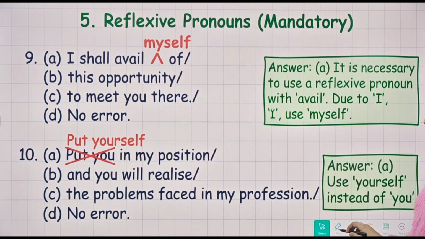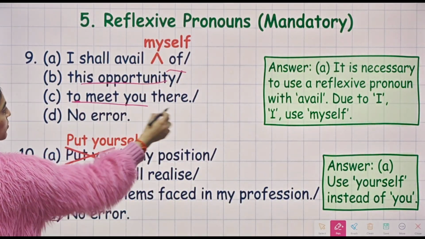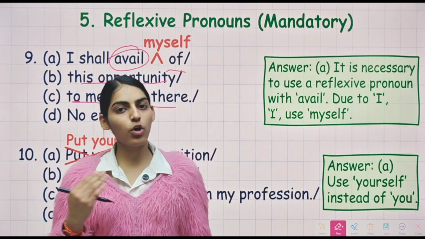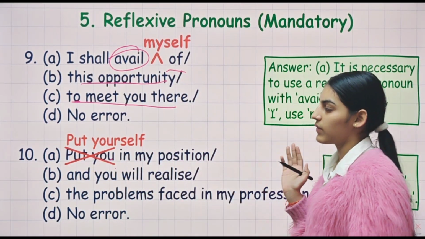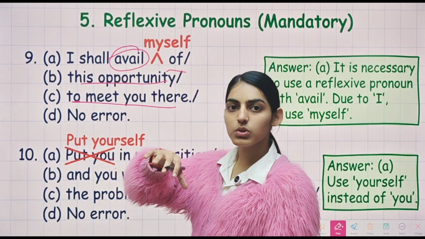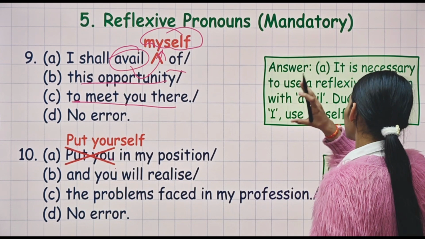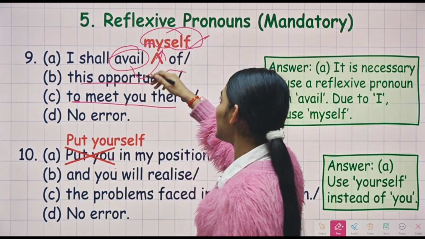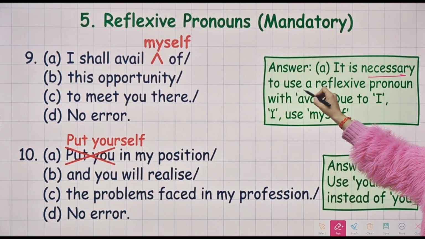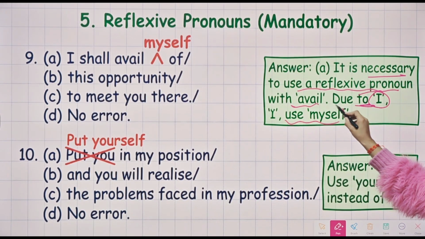Now moving on to the ninth question that we have. I shall avail of this opportunity to meet you there. So here, along with the word avail, there are some more words like avail. I told you when I was teaching you the rules of pronouns in those videos, you can see all of those words. And with those words, we will use these reflexive pronouns. So myself will be used after the word avail. So it is necessary to use a reflexive pronoun with avail. We will use myself.